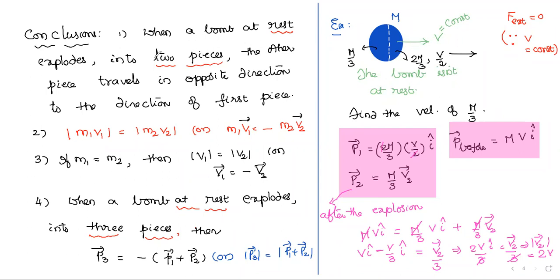That's why, Nishat Ali, you try to understand, if it explodes into two pieces and the bomb is not initially at rest, you can't conclude like this, that the other piece travels in opposite direction. You can't conclude. Why? Because this is also traveling in the same direction, but with a velocity of 2v in this example. Okay. So is it clear? Do you have any doubts? We already crossed our limits. It's 9:22. Okay, good. So no doubts here.